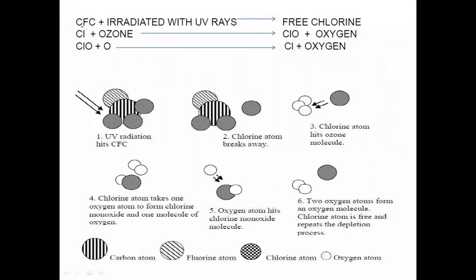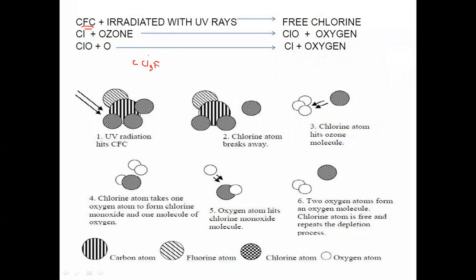If I consider a CFC type of refrigerant, suppose I'm considering R11 or R12 as a refrigerant. Consider R11 as a refrigerant. So what is the formula for R11? CCl3F. That is the formula for R11.